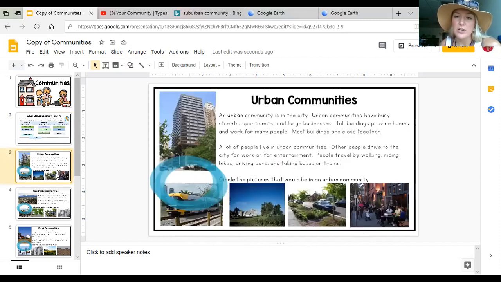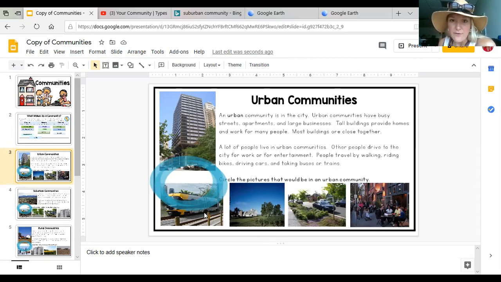Now, an urban community, we're going to look at this one first. An urban community is in the city. Urban communities have busy streets, apartments, and large businesses. Tall buildings provide homes and work for many people. Most buildings are close together. A lot of people live in urban communities. Other people drive to the city for work or for entertainment. People travel by walking, riding bikes, driving cars, and taking buses or trains.